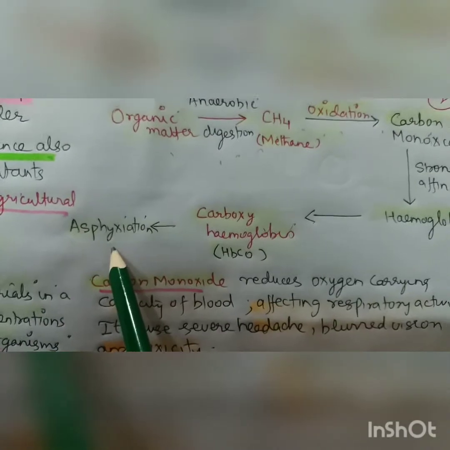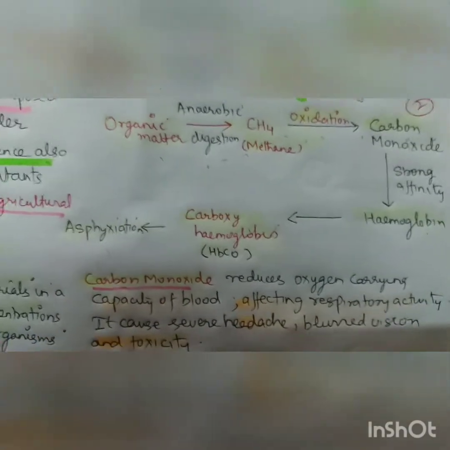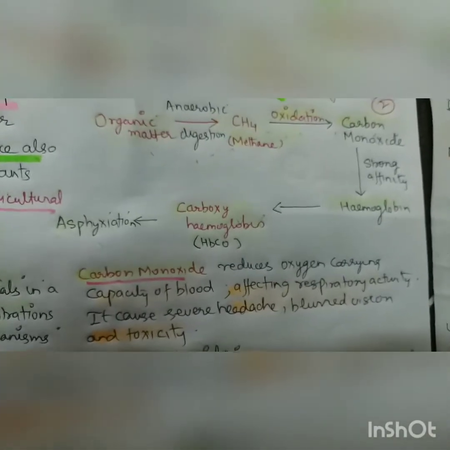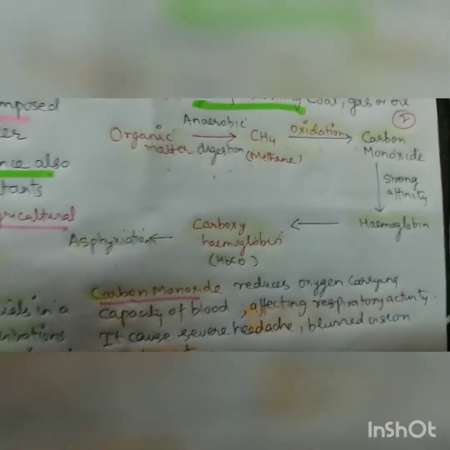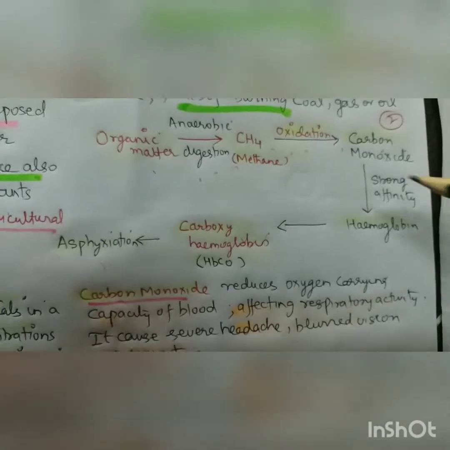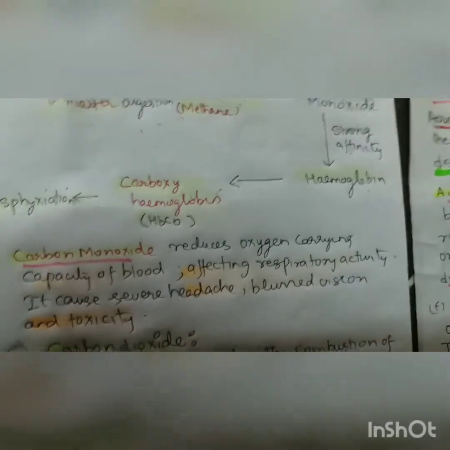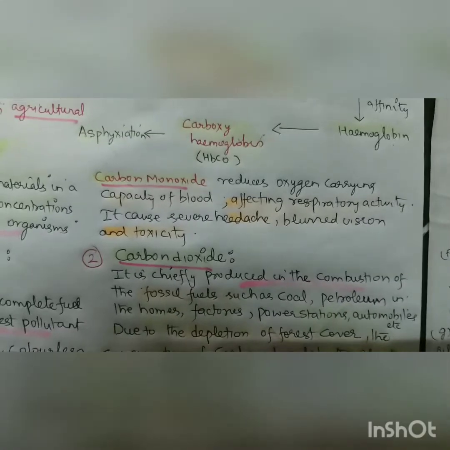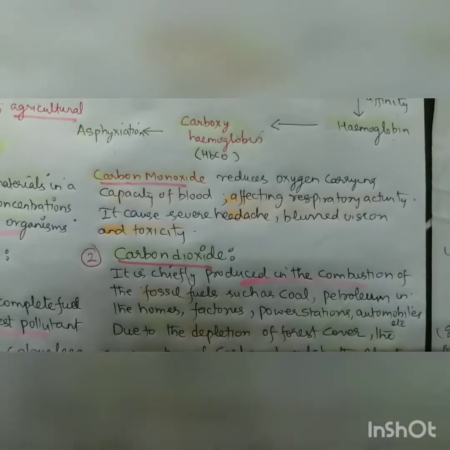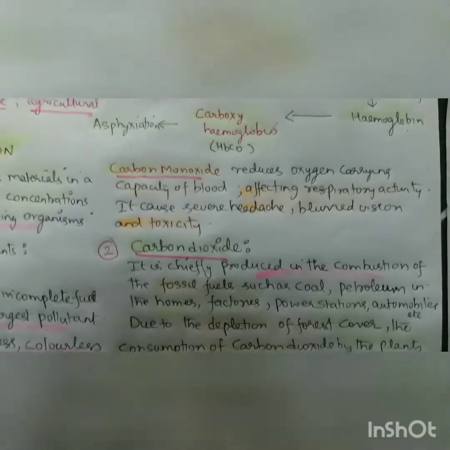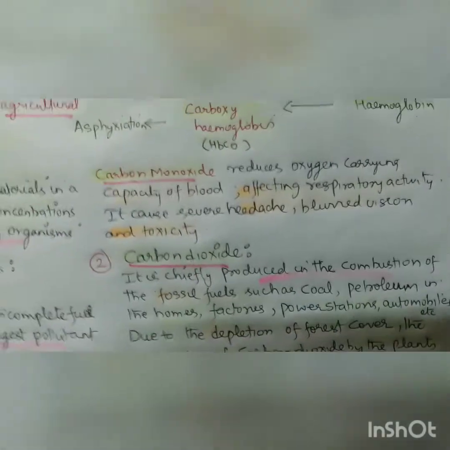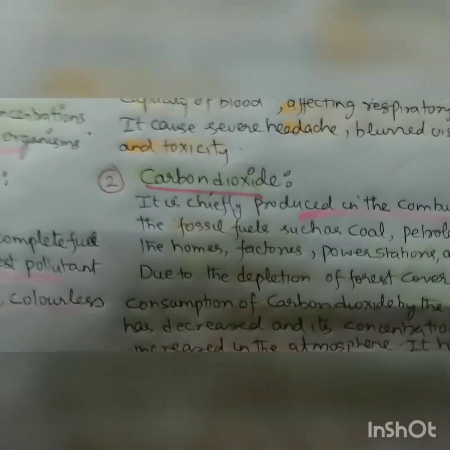And it results in asphyxiation, that is the killing of a lot of people. Recently we have news that workers who did work in the party, they died in the morning because they had closed the rooms, and from that the coal which decomposes changes under the anaerobic conditions to carbon monoxide. So carbon monoxide reduces the oxygen carrying capacity of blood, affecting respiratory activity and causing severe headache, blurred vision and toxicity. Immediate death, silent killer, silent death you will get.